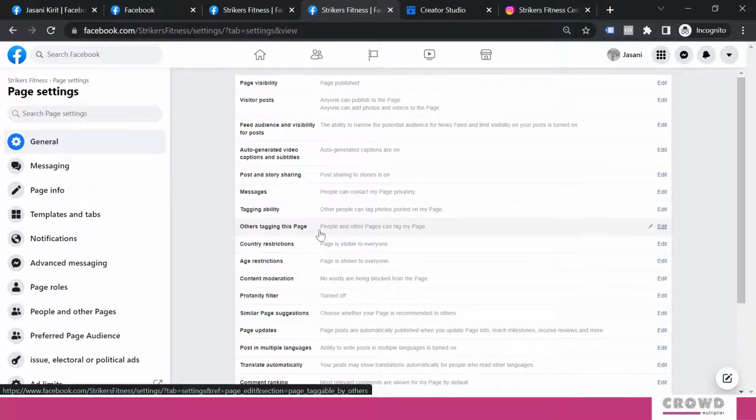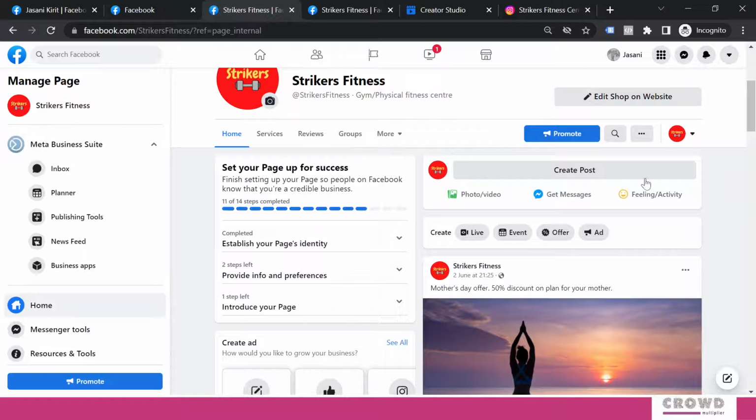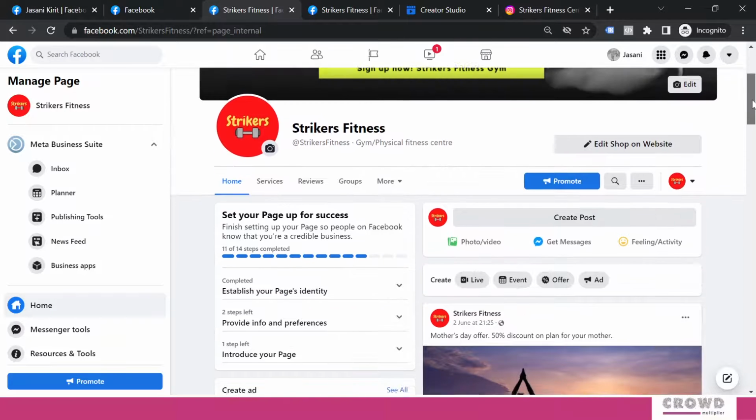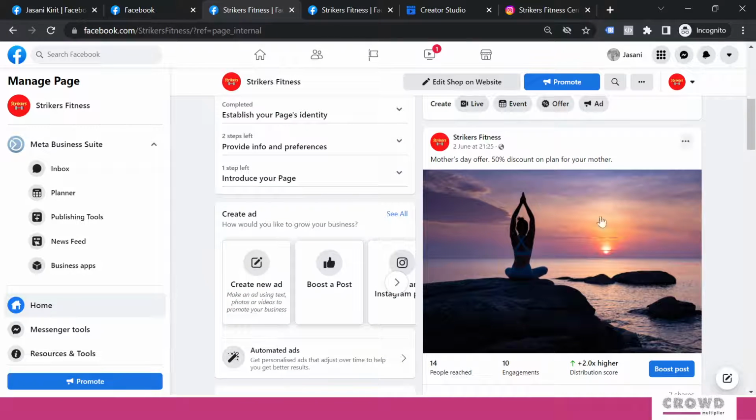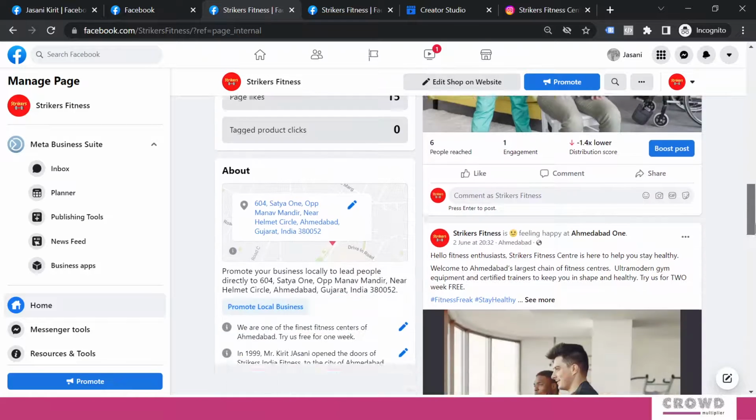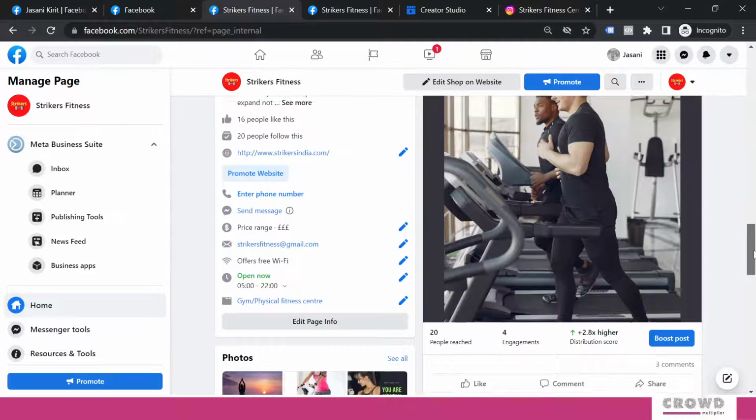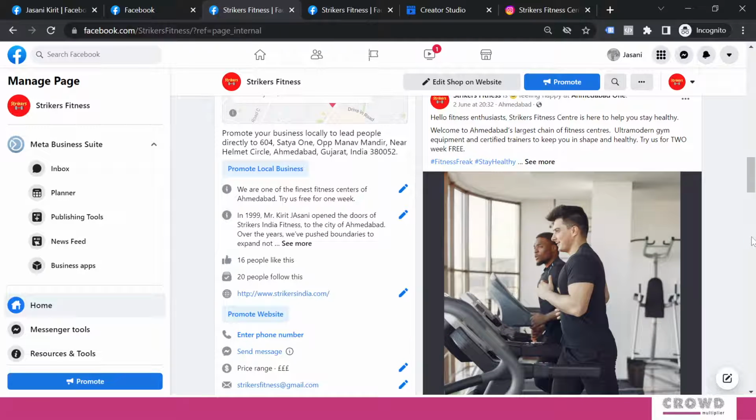The first condition over here was people and other pages can tag my page. So we have seen that, right? Now we'll see this, other people can tag photos posted on my page. For that, right now we are over here, and this image has been published on our page. This image has been published on my page. This all is available, right?